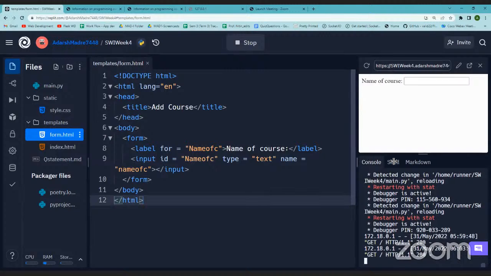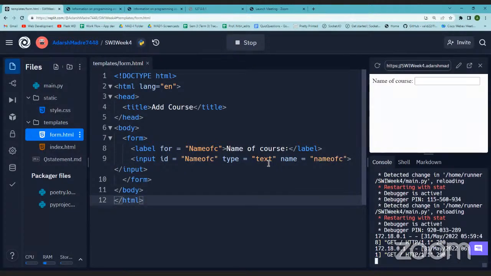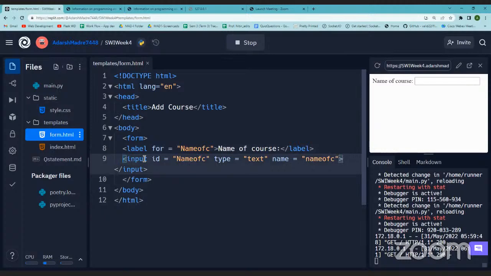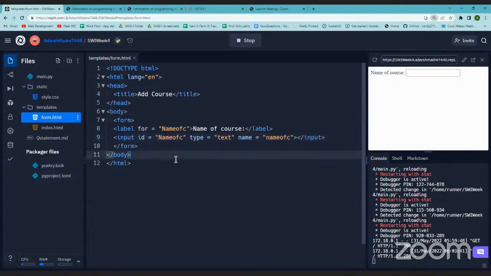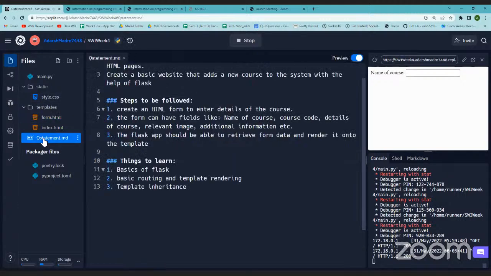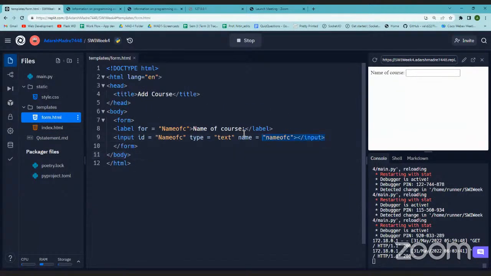Let me just expand it more so that everything comes in one line. Right. So this is one of the fields that you wanted to create. What are the other fields? Name of the course, course code, details of course, relevant image. So I'll simply copy paste this part.